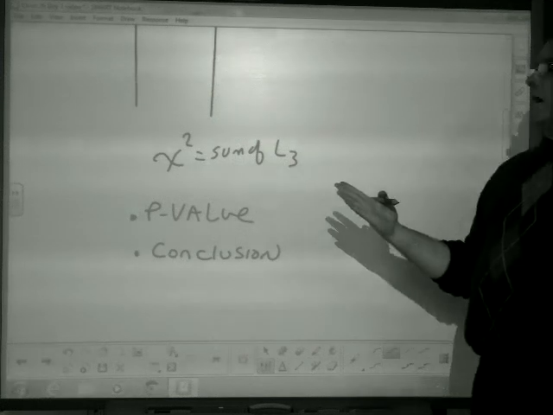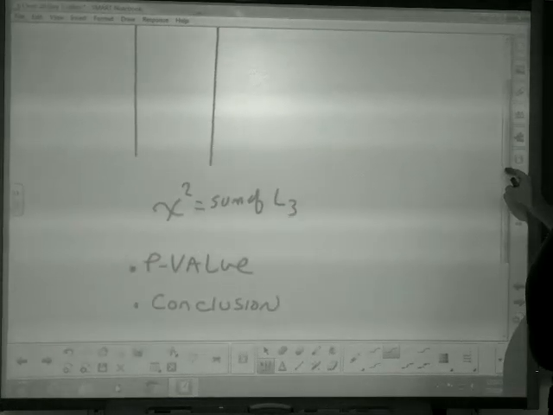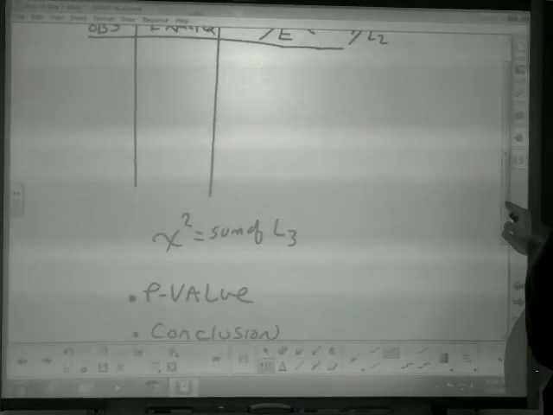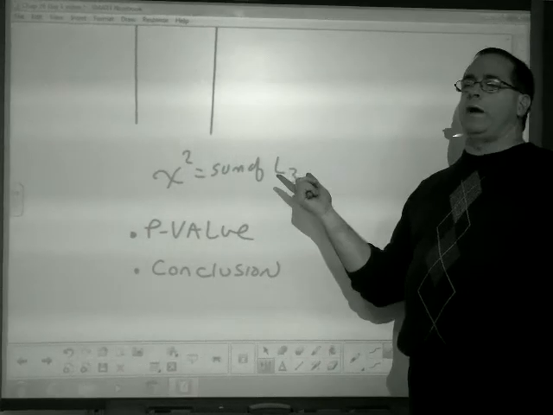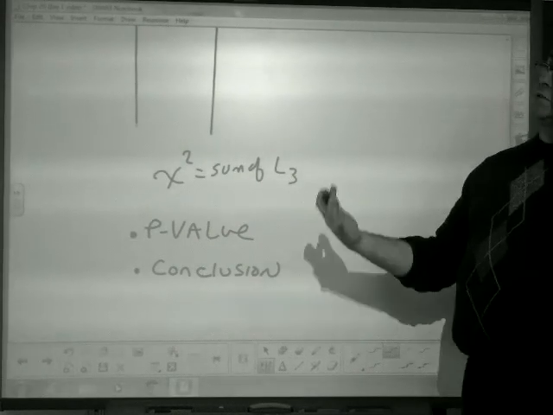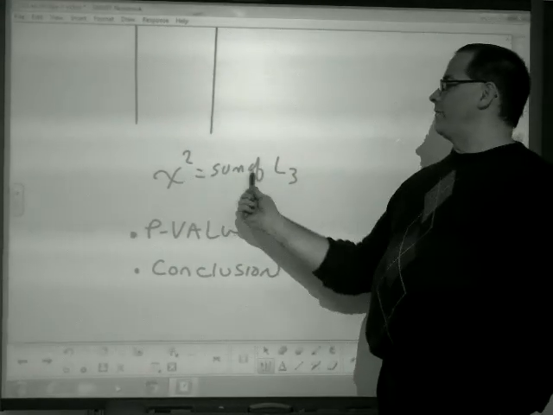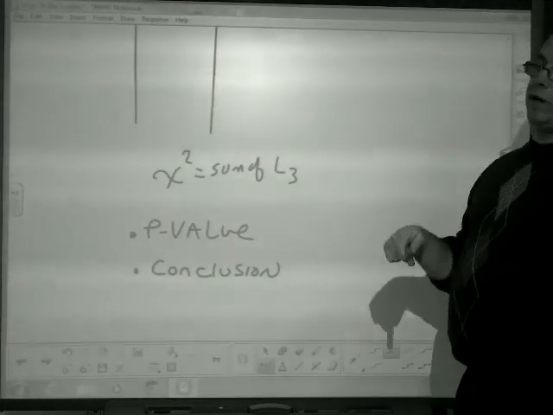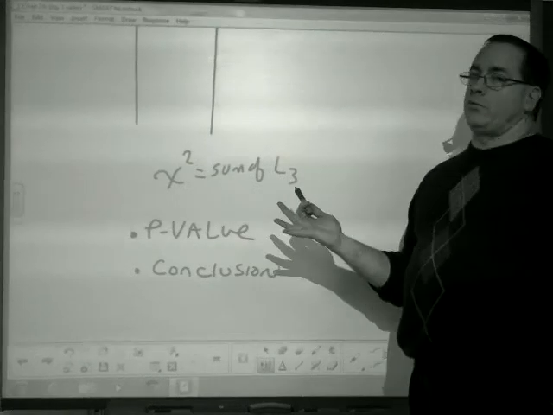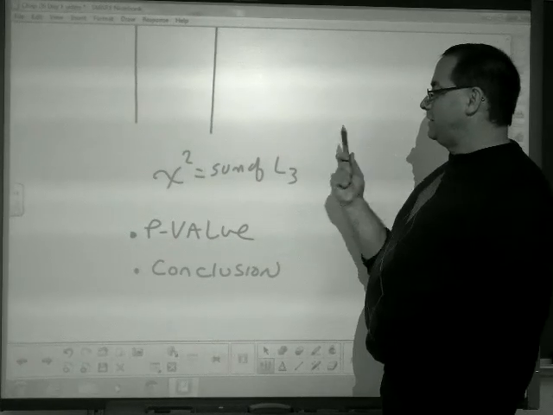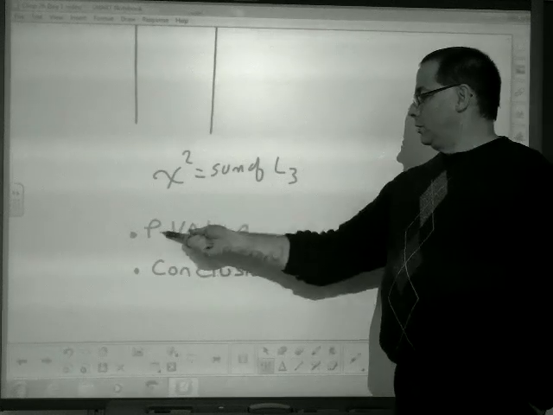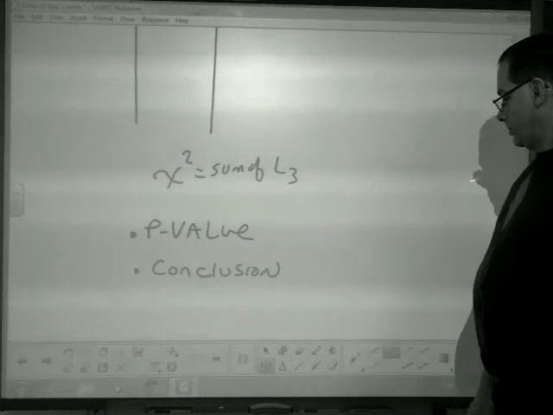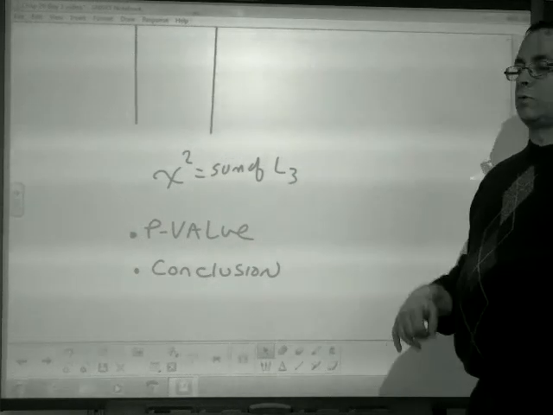The thing that's different about chi-squared is because it is the differences squared divided by what you expect, these numbers get to be fairly big. So if I had a chi-squared of 7, you think, oh, a z-squared of 7 is way out there. Not a chi-squared of 7, though. Depending on how many degrees of freedom you have, sometimes numbers that you think are big really aren't too big at all. So let the chart or let the calculator give you this p-value, and whatever it says you go with, and then you can write your conclusion. So that's it. When we come to class, we're going to work on some problems.